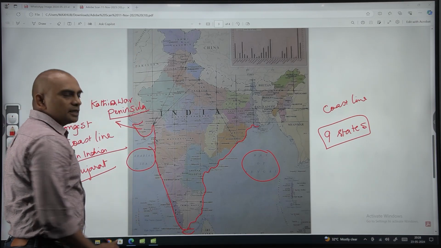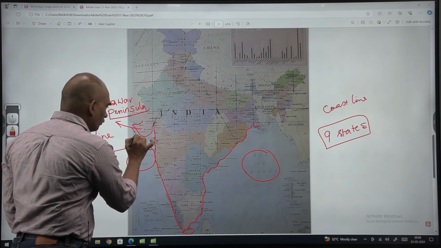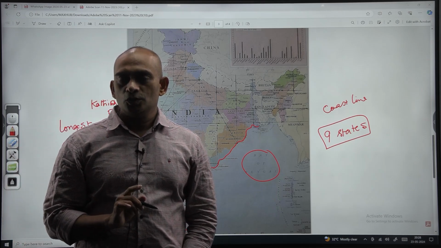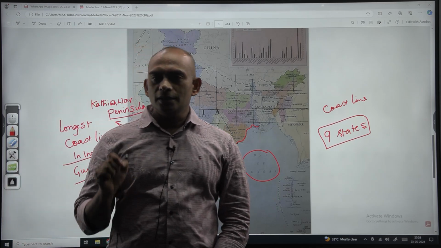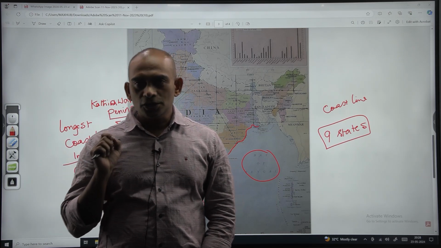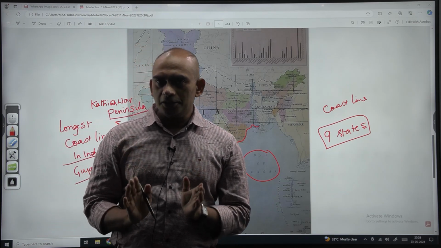This coastline has got two names. In this region we call it the Porbandar coast. We studied in our early days that Porbandar is known as the birthplace of Mahatma Gandhi.